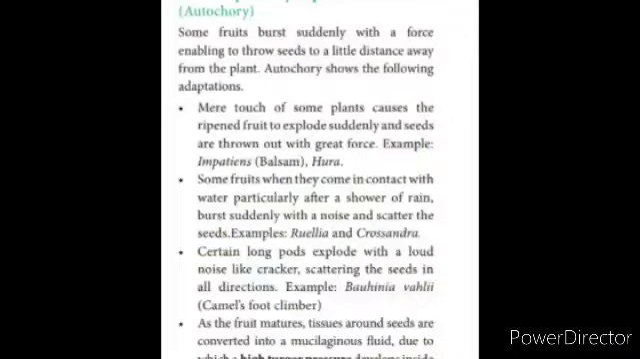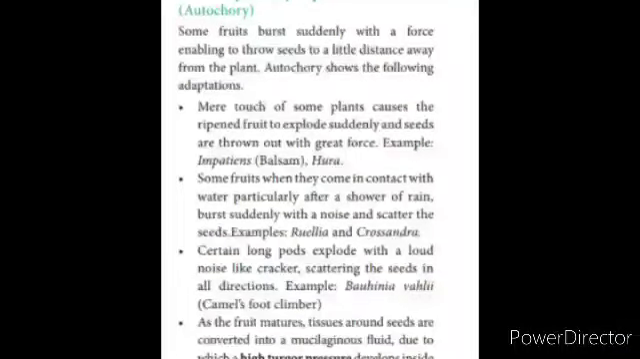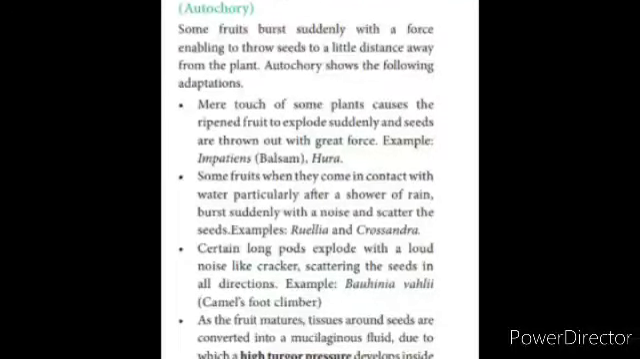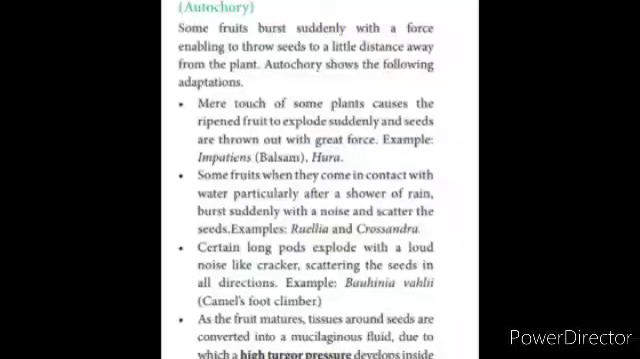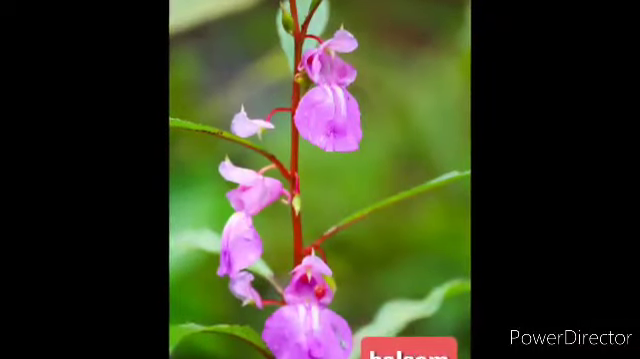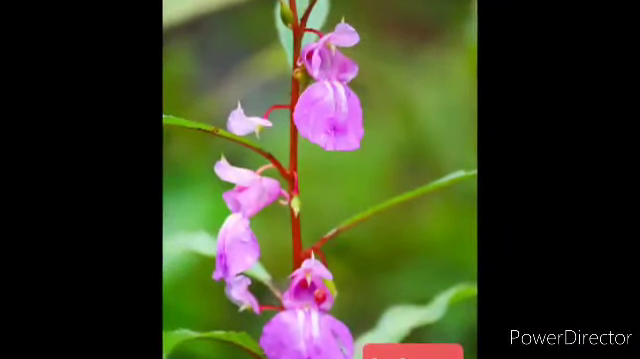Dispersal by explosive mechanism is called autochory. The sound will be produced during the dispersal. Some fruits burst suddenly with a force enabling them to throw seeds a little distance away from the plant. Mere touch of some plants causes the ripened fruit to explode suddenly and the seeds are thrown out with great force. Example, Impatiens, balsam plant.